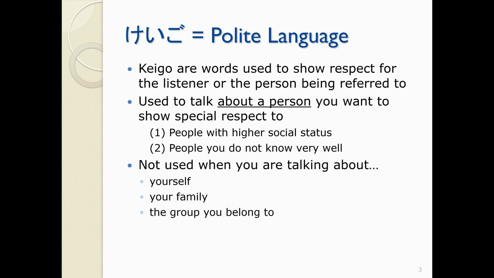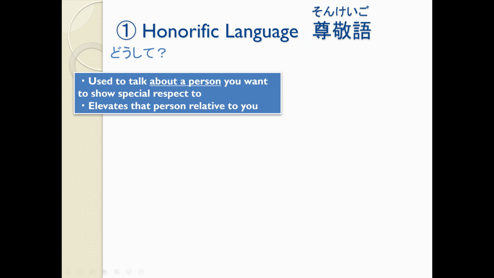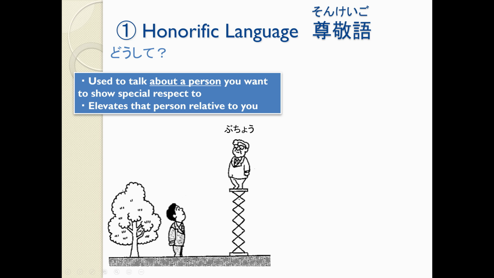We don't use this honorific language when we're talking about ourselves or our family or about the group that we belong to. So with this honorific language, we talk about a person we show respect to. So this is about their actions. And we are going to try and use this language to elevate that person relative to us, to show that person that they have a higher status and raise them up.